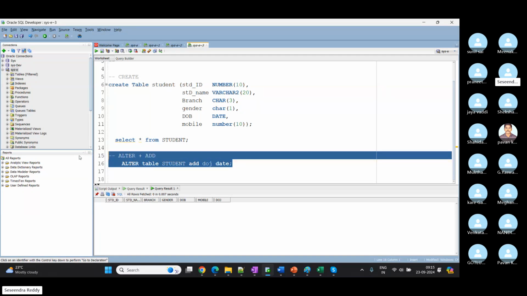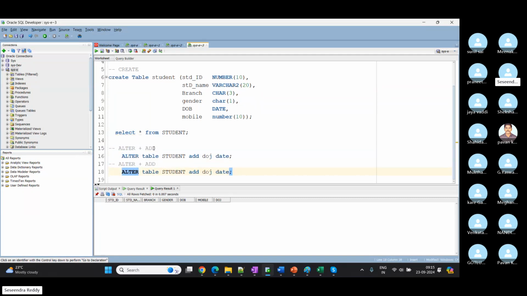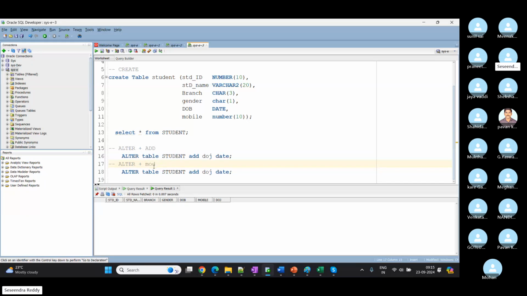This is one thing we need to notice. Under alter, we have 4 types, right? One is add a new column. And then let's go with modify. Alter plus modify. So student name I created with 20 characters, right? If someone is going to store 25 characters in their name, it won't allow, right? So we should modify that. What is this size? Before that, we can insert one record.